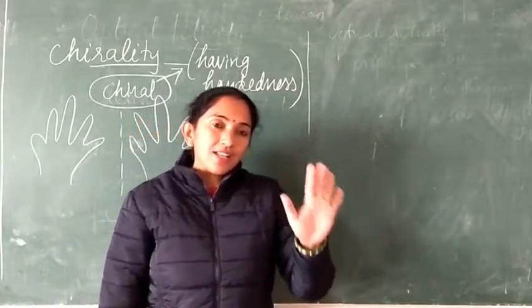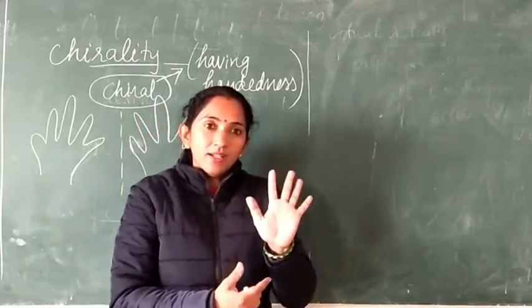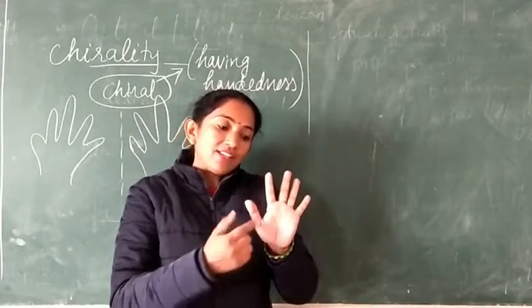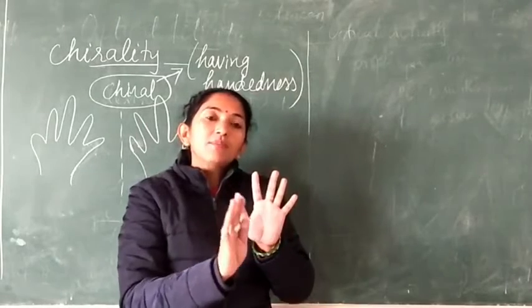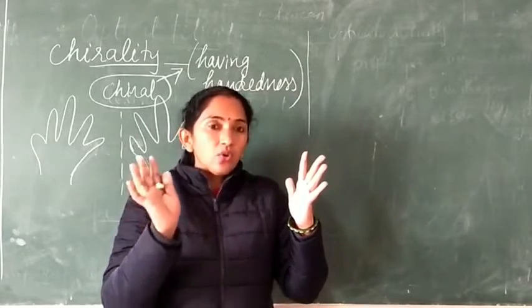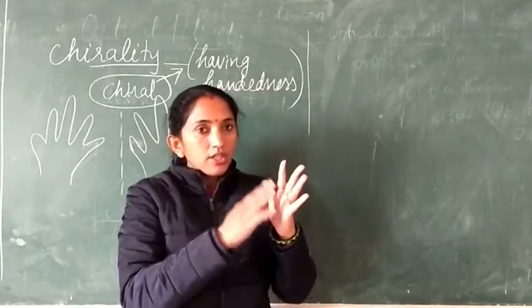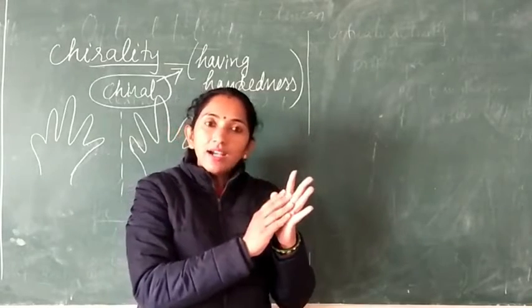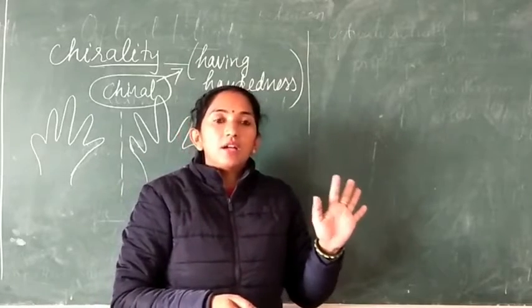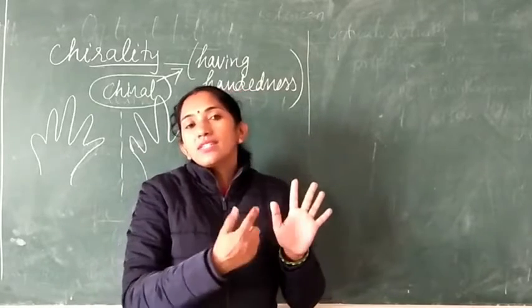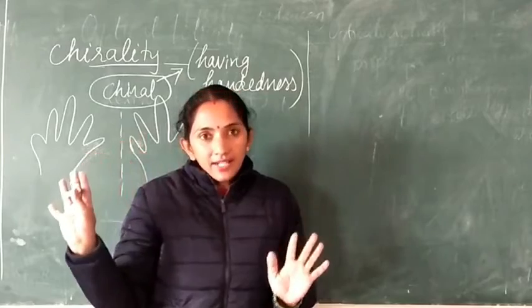So if I take my left hand and look at it in the mirror, it will seem that I have raised my right hand.